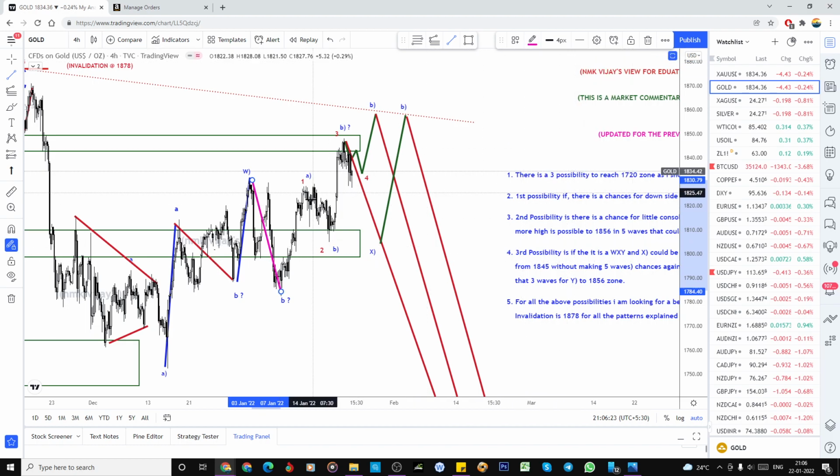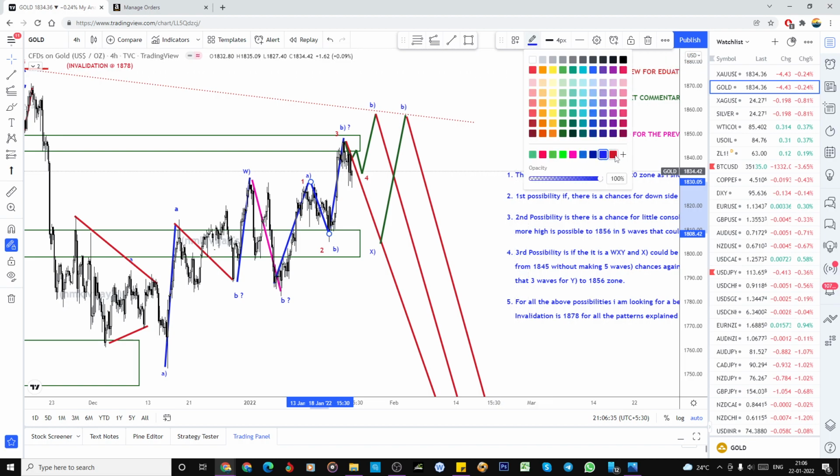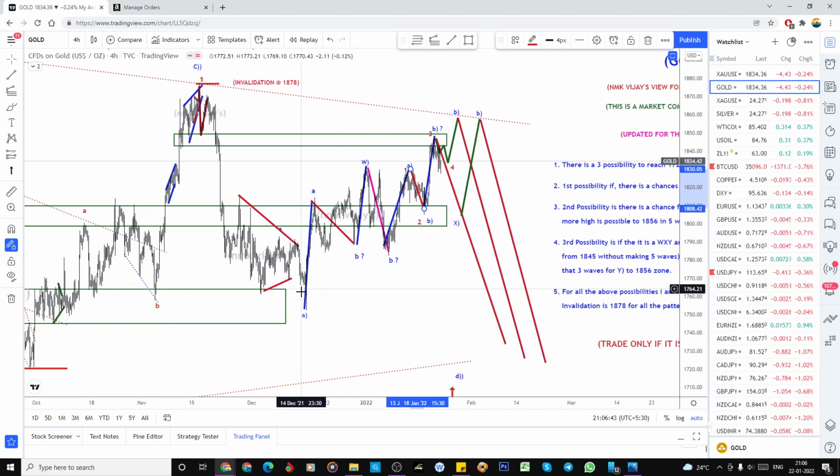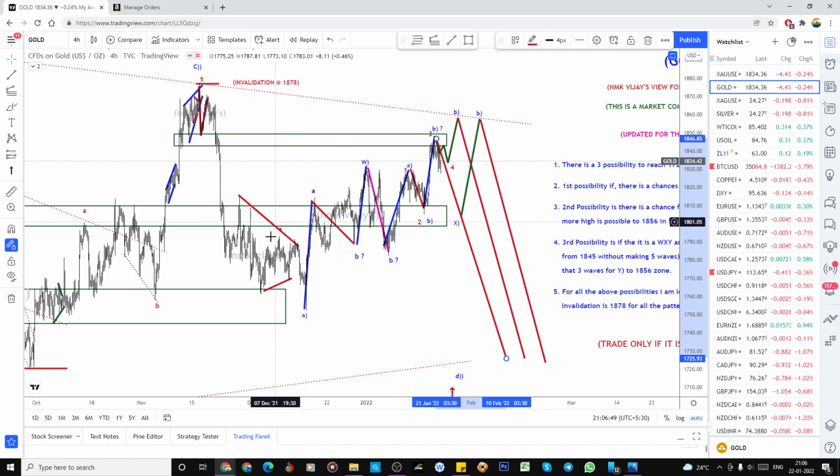Yeah, pink. Now this is the blue color, A. This is the red color, this is the blue. One ABC has been completed. So if we make this WXABC, this could be the X wave. There is a high probability from here itself of coming to the downside. So that is the one possibility I explained here.